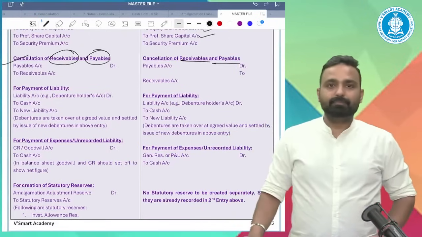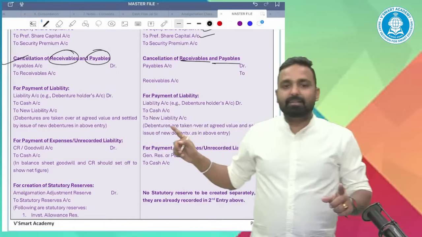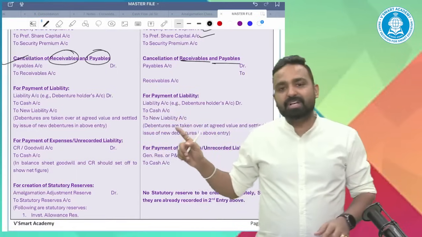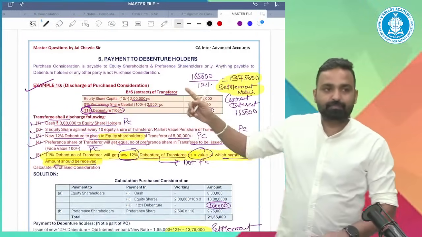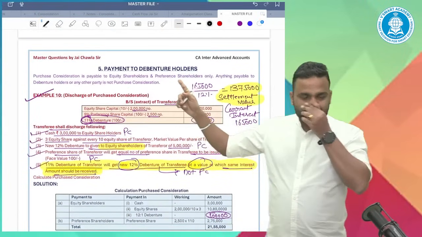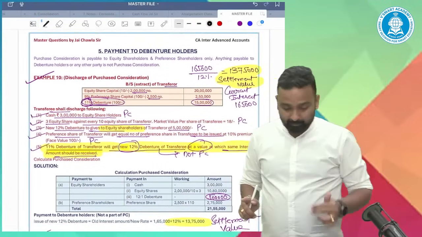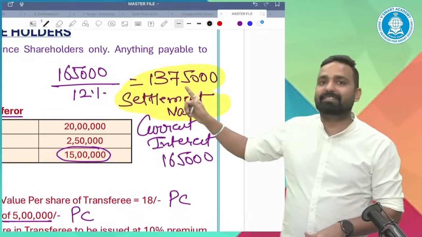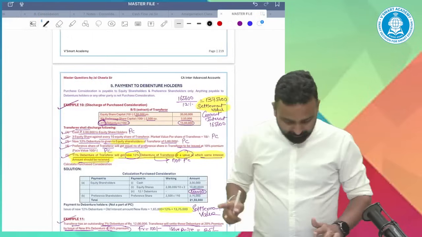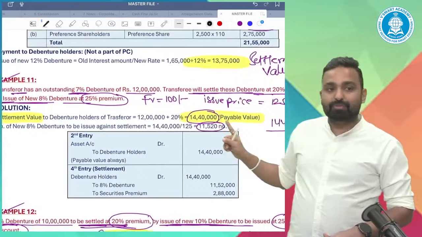Now, for understanding the next entry, I would take earlier examples of debentures. You remember this page? In this example, the settlement value was 13,75,000. In my second example, the settlement value was 14,40,000.